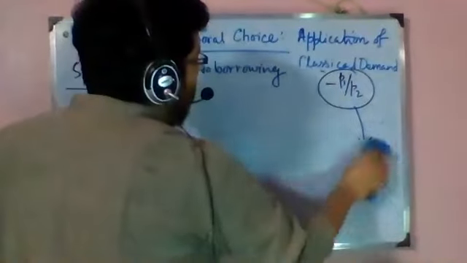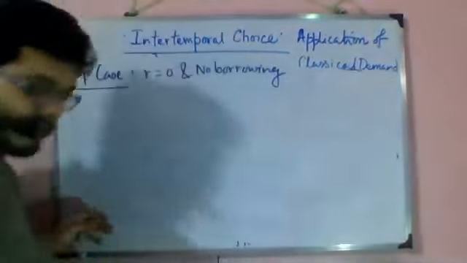So R equal to 0 means there is no 1 plus R component.